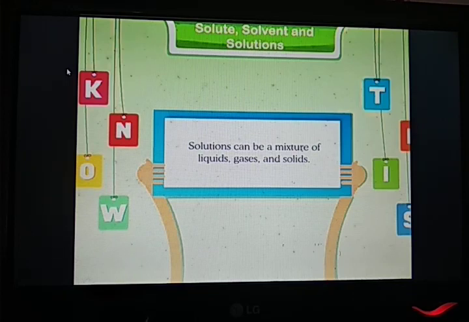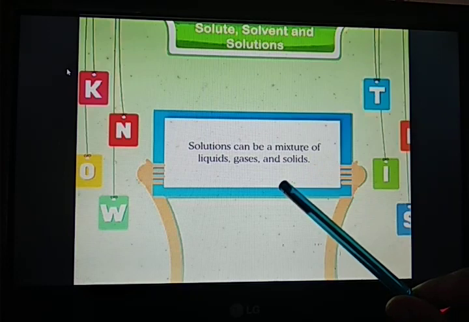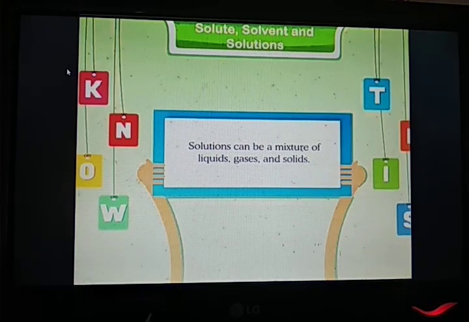Okay. Now let us come to another topic. Solutions can be a mixture of liquids, gases and solids. As you know, in sugar solution there was a mixture of solid substance sugar and liquid substance water. It can be gases also. For example, the cool drinks which you are drinking, isn't it? Those cool drinks contain gases dissolved in water.